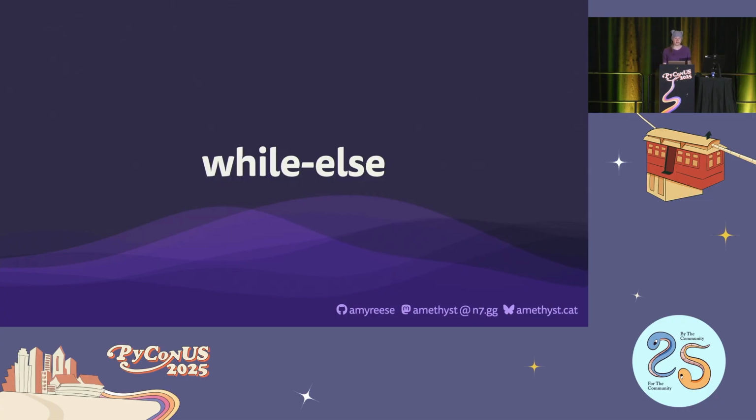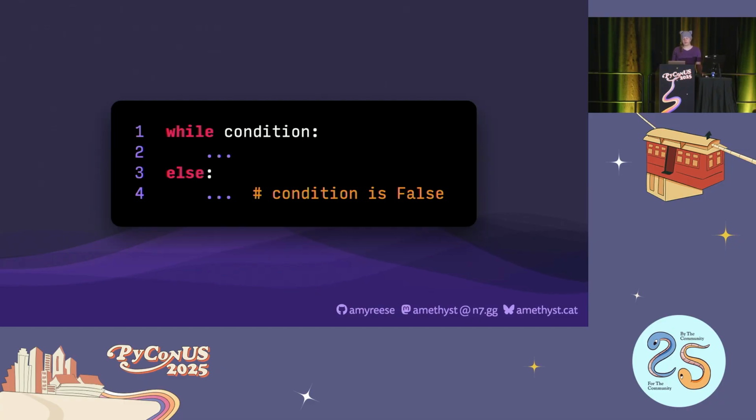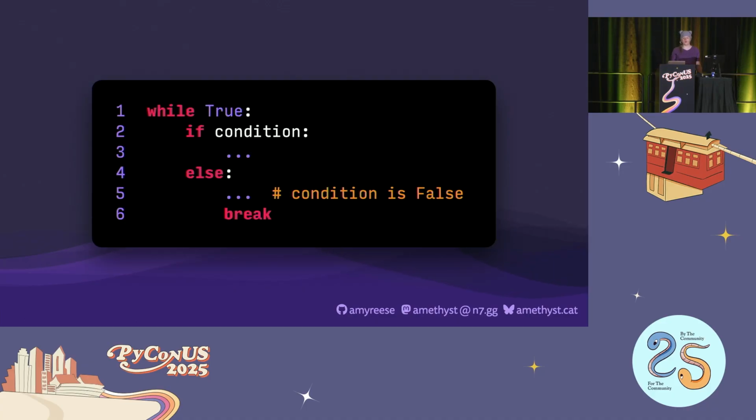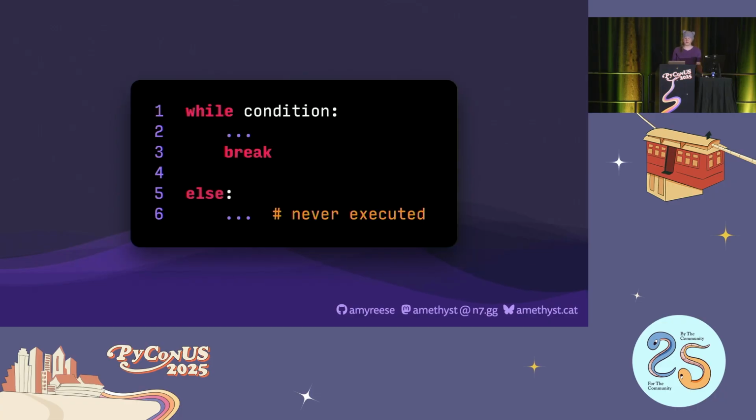The last use case here is the while loop. Similar to the for loops, the else block here executes if no break statement was reached. But we can also think of it in a different, better way. The else block runs when the condition of the loop variable evaluates as false. Functionally, it's equivalent to an infinite while loop, where you nest an if-else block instead and break out of the loop once that condition is false. But again, once a break statement is reached, the loop condition won't be reevaluated and the else block will not be executed.